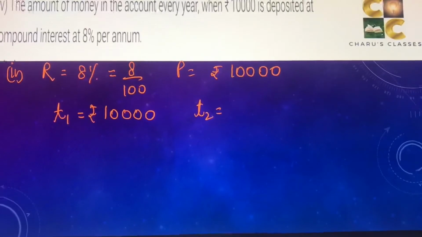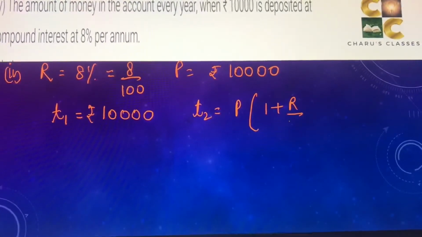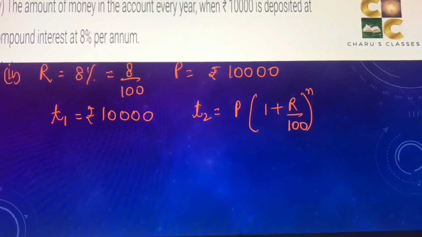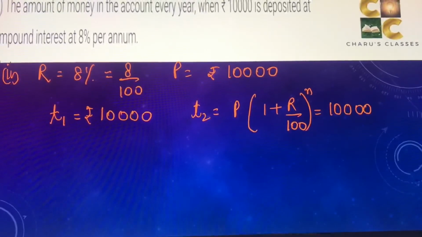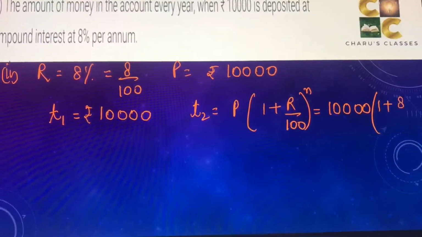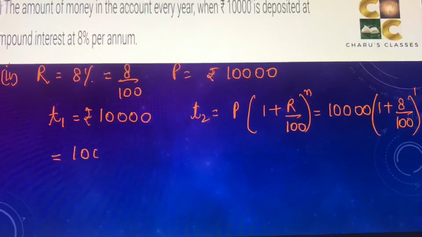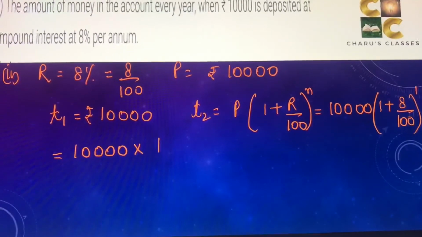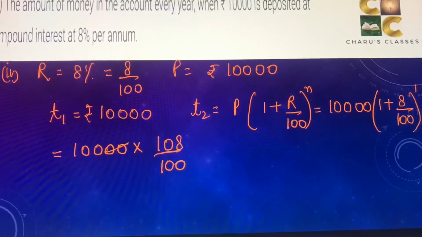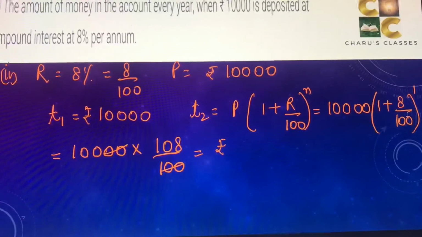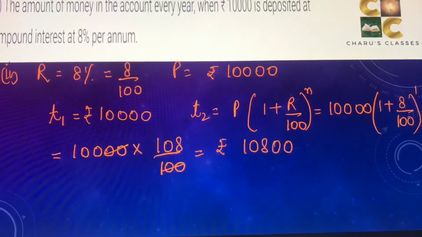So after 1 year, the formula is P into 1 plus R by 100 to the power n, where n is the number of years. So this will become 10,000 multiplied by 1 plus 8 by 100, to the power 1. Or we have 10,000 multiplied by 108 by 100. So this 100 and 100 will cancel, and we have the amount as 10800.